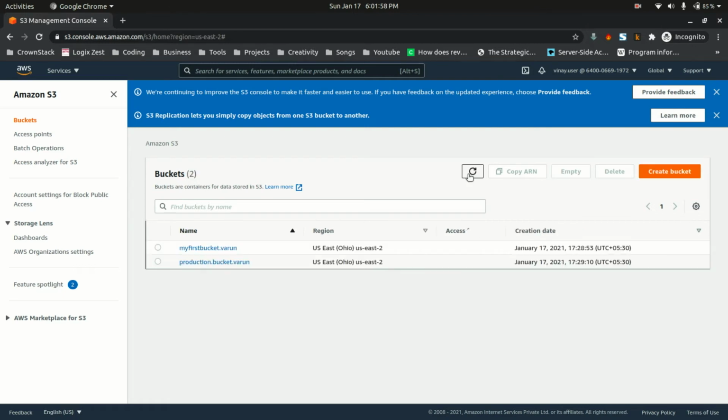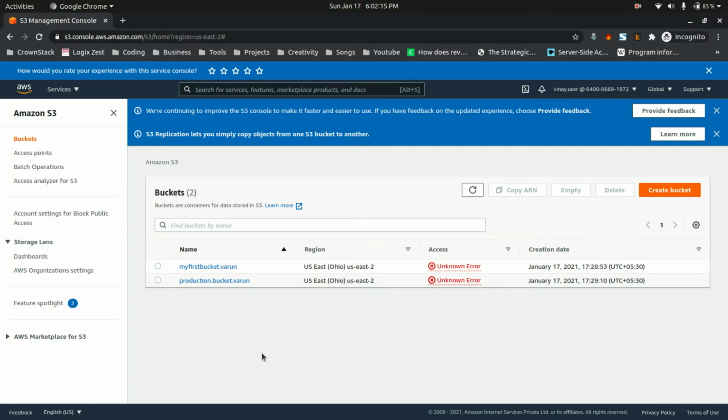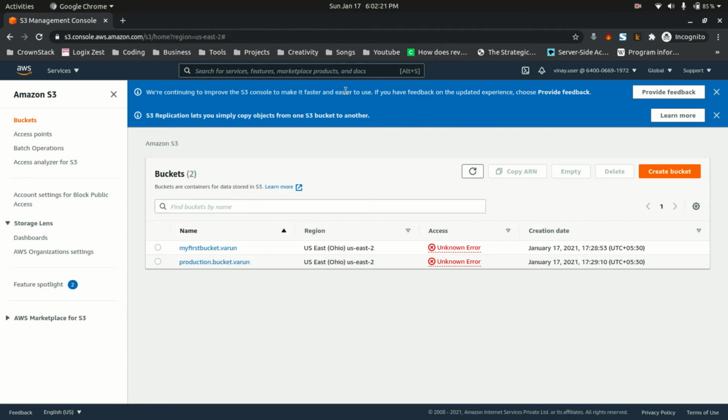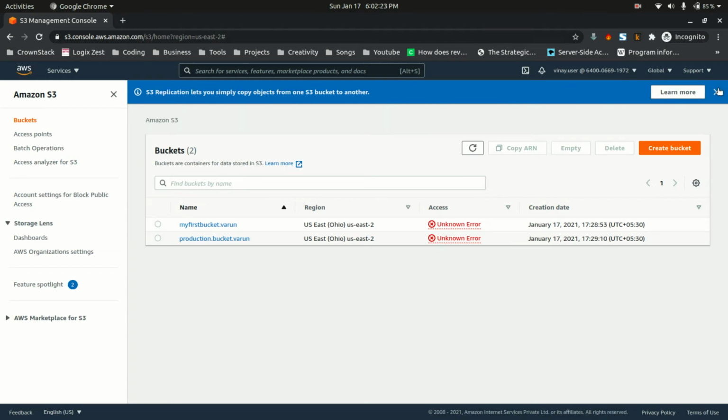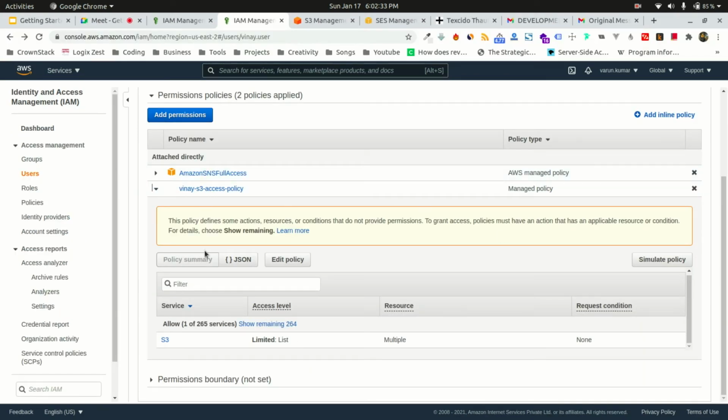Unknown error. Let's refresh the page. It's still in the process of providing you the access, that's why it is like that.